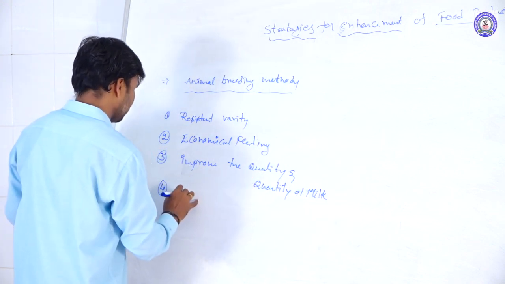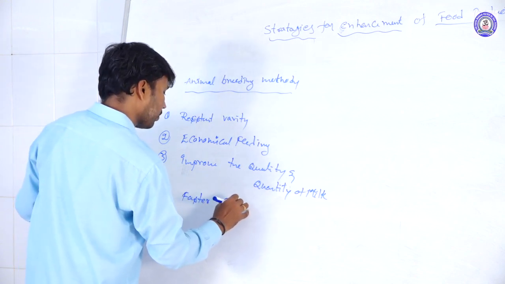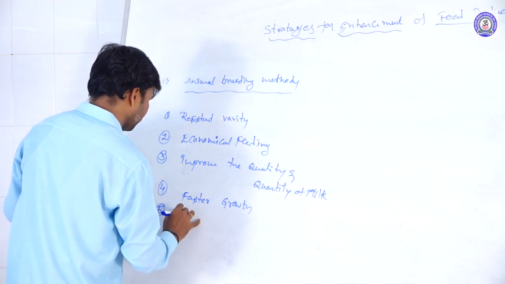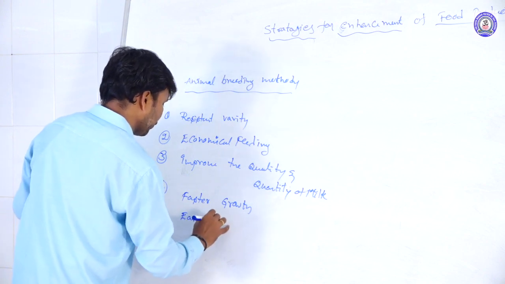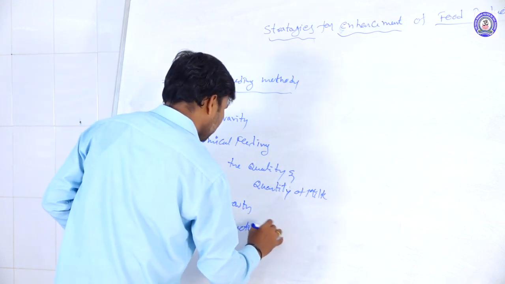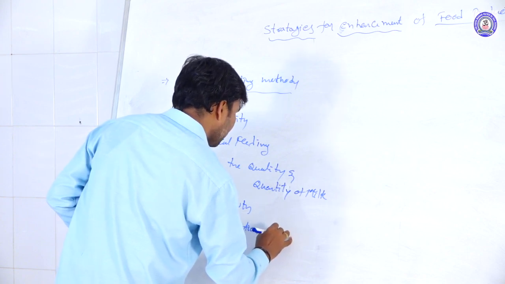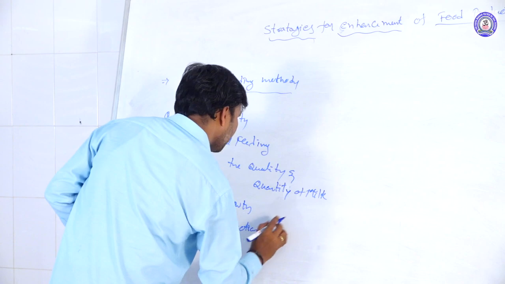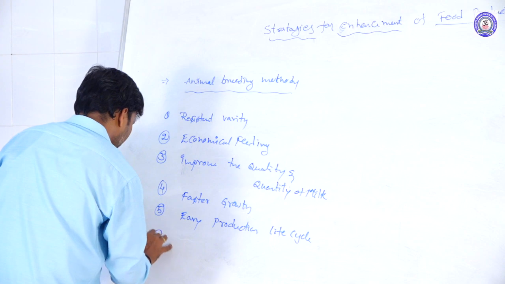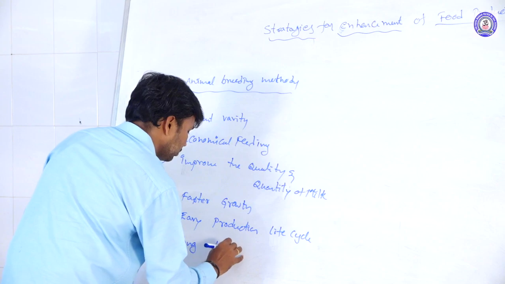Fourth one, faster growth, and fifth one, early production, life cycle, and long living.